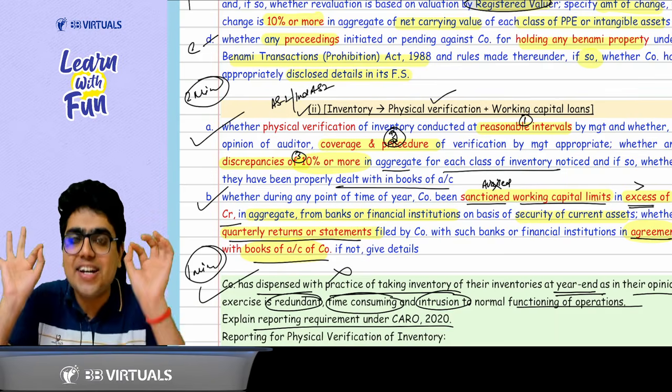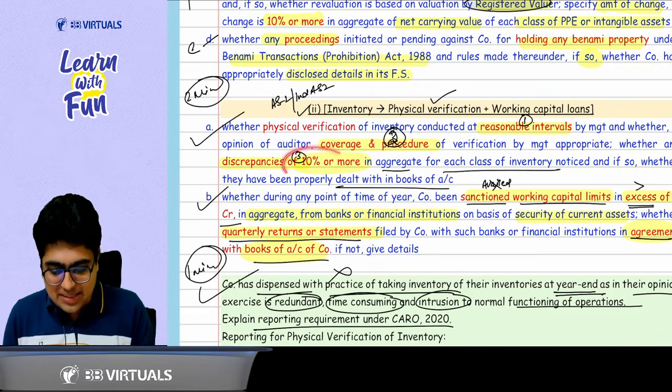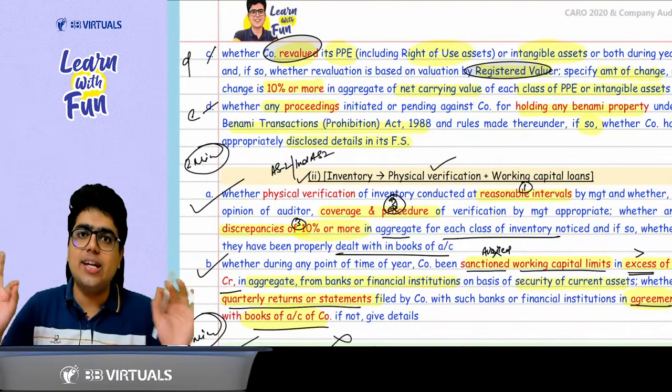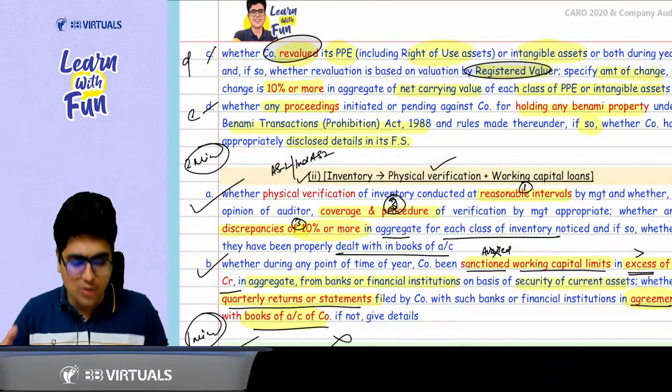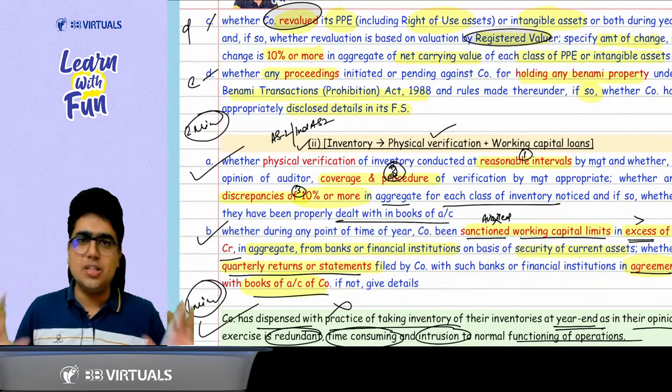Sir, discrepancy of 10% or more. Discrepancy of 10% or more in PPE, it was material discrepancy. Here it is 10% or more in the net carrying value of each class of, not the net carrying value, in the aggregate value of each class of inventory as per the books of account.